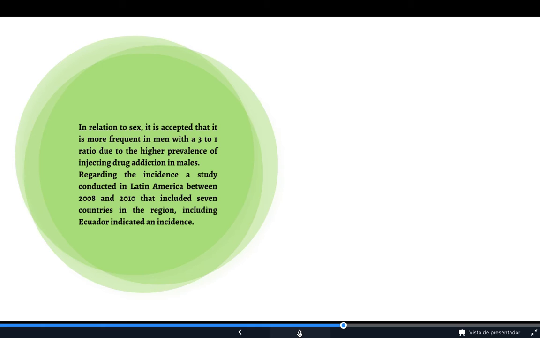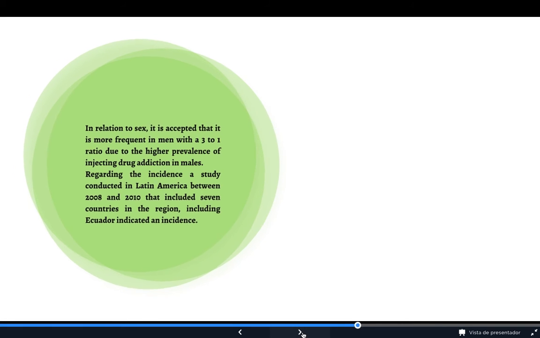In Ecuador, it is said that it is more frequent in men, with a 3 to 1 ratio, due to the high prevalence of injected drug use, additionally in males. Regarding the incidence, a study conducted in Latin America between 2008 and 2010 included 7 countries in the region, including Ecuador.